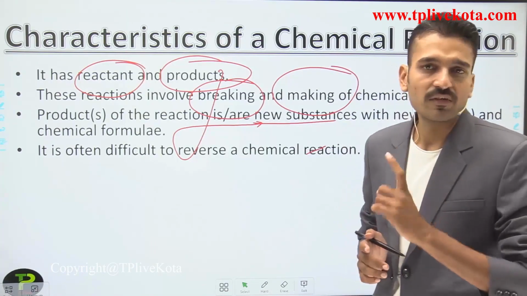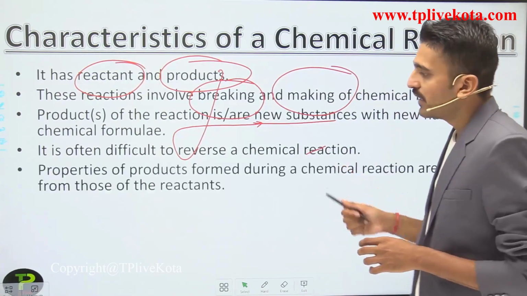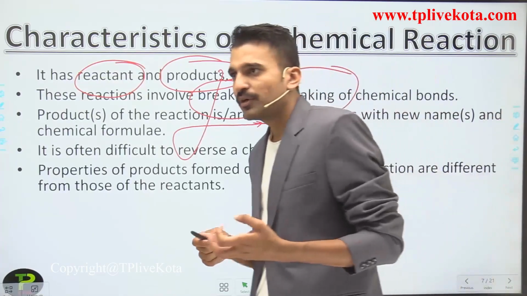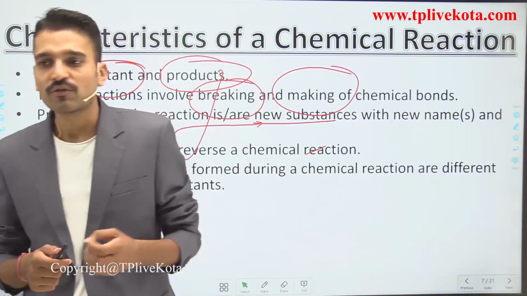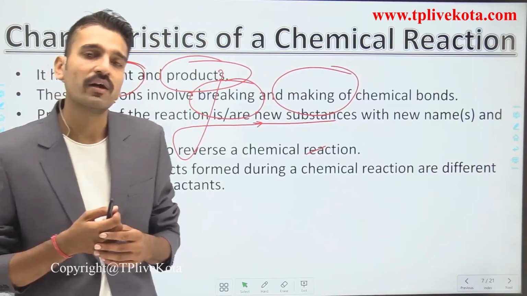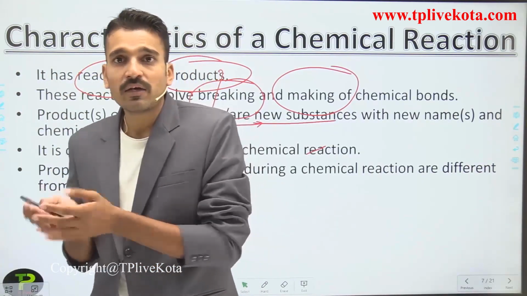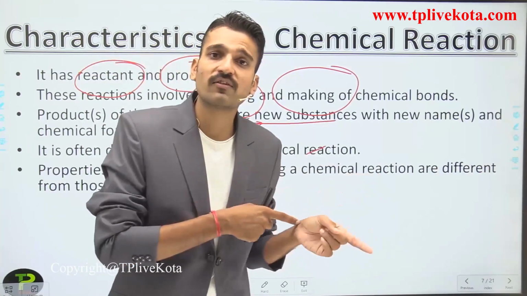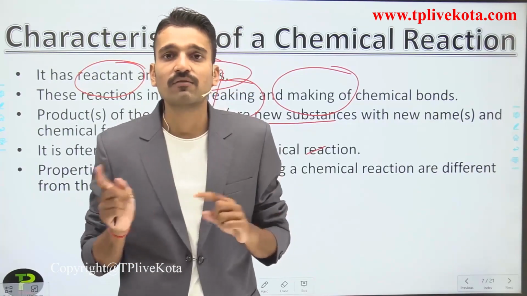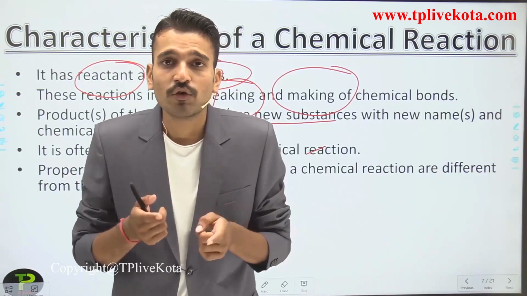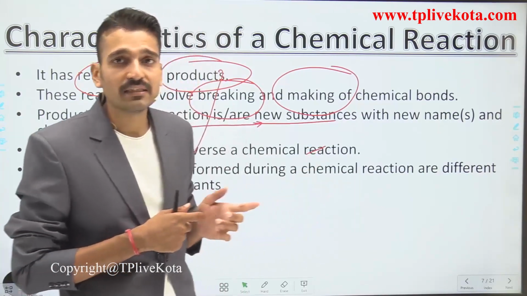They are irreversible. The next is that the properties of the products are entirely different from the properties of the reactants. Why is it different? Because on the reactant side there were some substances, but on the product side new substances have been formed. So their properties will be different from each other. That's why you are calling it a chemical change.